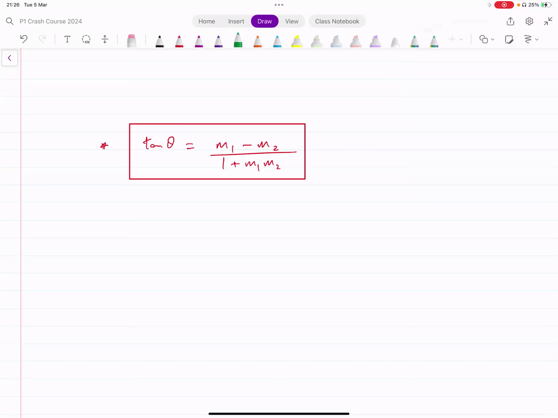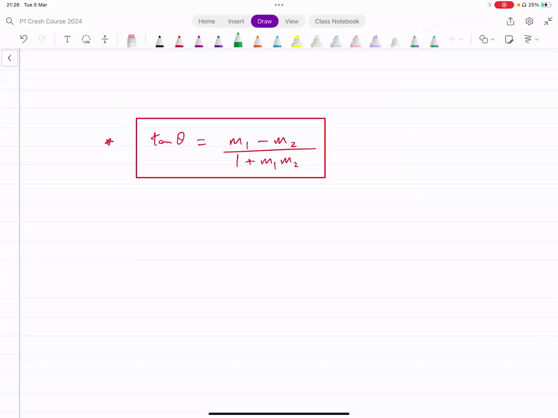In this formula, theta represents the angle between any two lines. One line does not necessarily have to be the x-axis in this case. It could be any two lines.